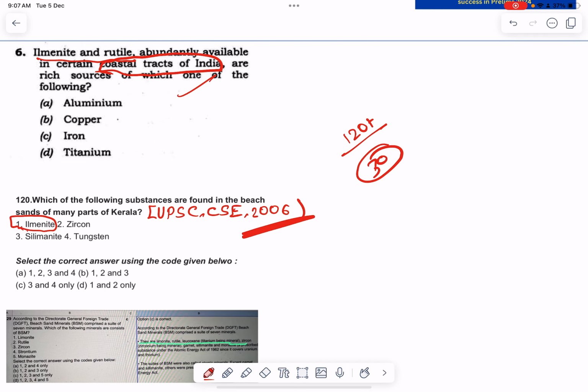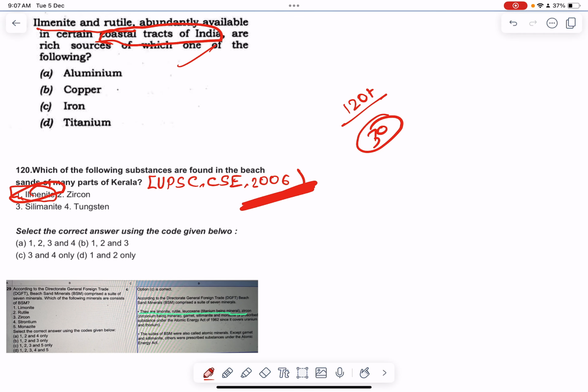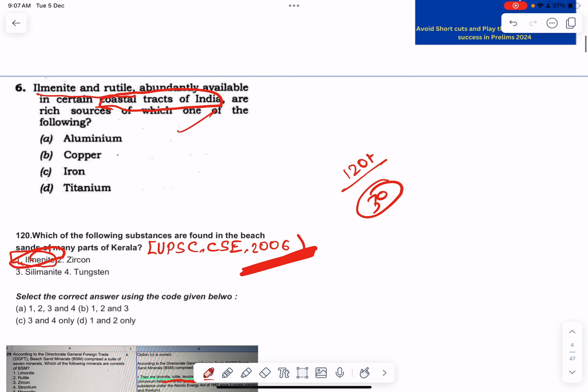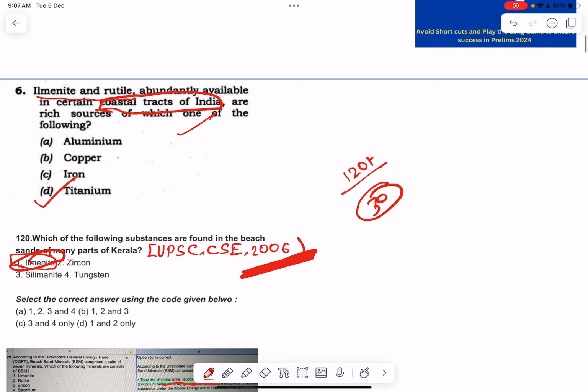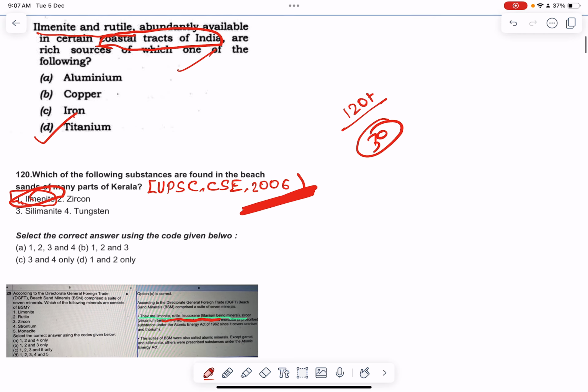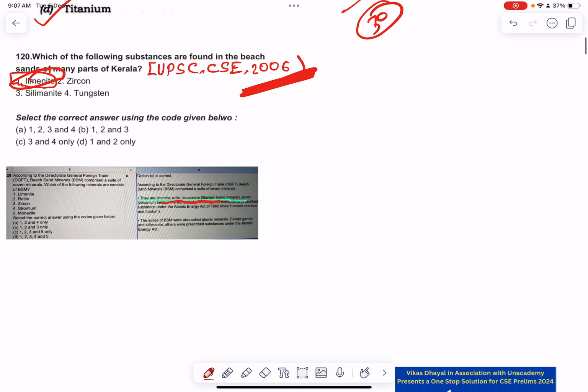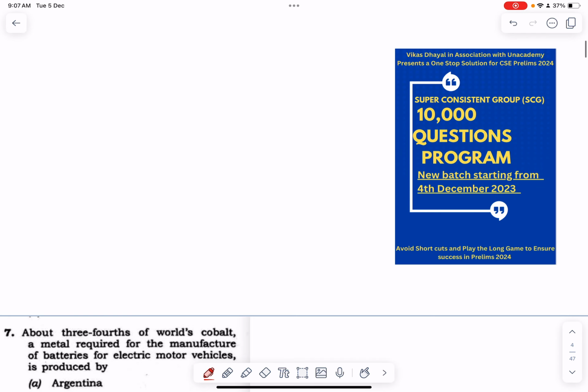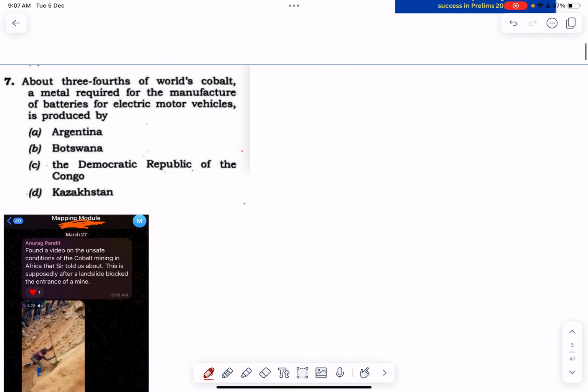In CSE 2006, you see ilmenite was given as one of the options. Based on this analysis, we had also put in a question from the same theme. Ilmenite, rutile, these are titanium minerals. And the answer of this one would have been D, right? So had you analyzed this particular theme and understood that this is an important theme, you could have given more emphasis to it. Based on this knowledge, you could have marked this question correct. And had you been part of the 10,000 questions program, you could have known it directly. Look at the seventh question here.